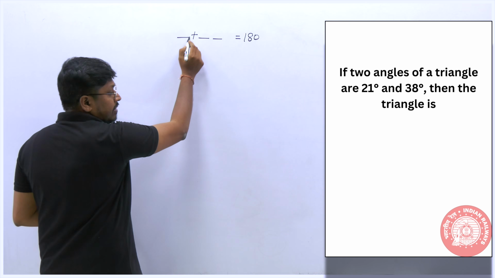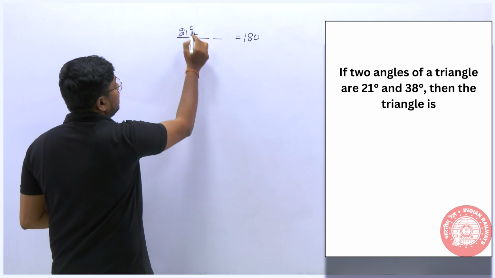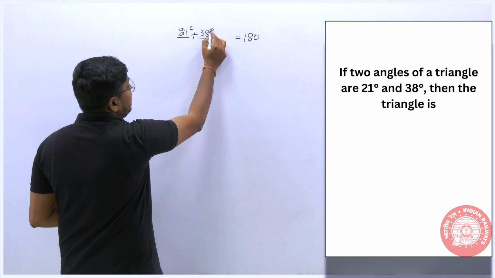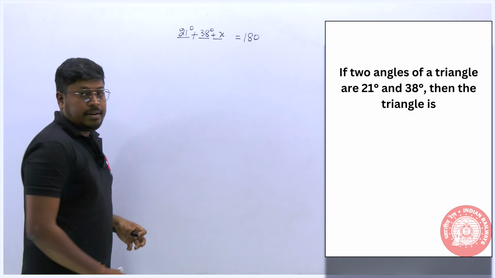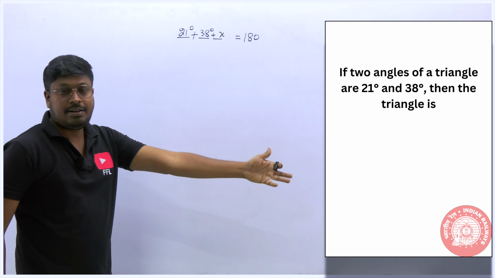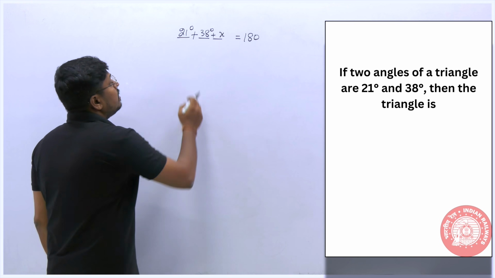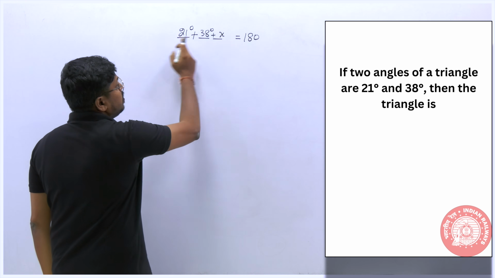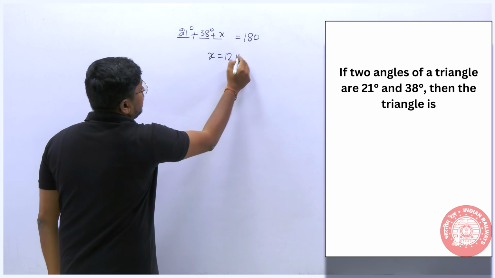So here they have given the first angle, which is 21 degree, the second angle which is 38 degree, and the third angle we have to find. Only based upon that can we find what type of triangle it is. So this will be 59. So 121 degree. So x is equal to 121 degree.